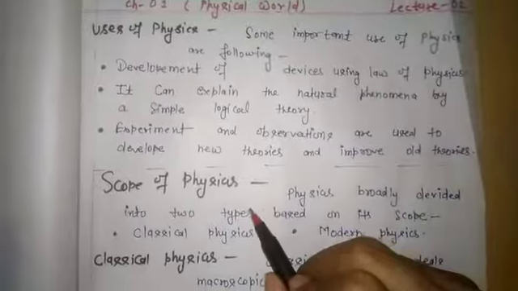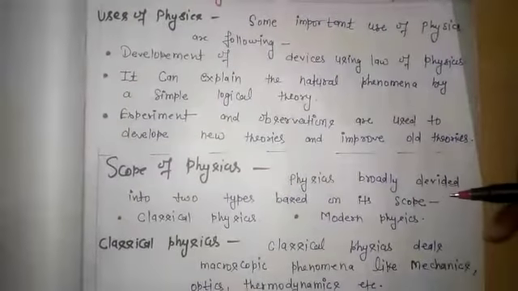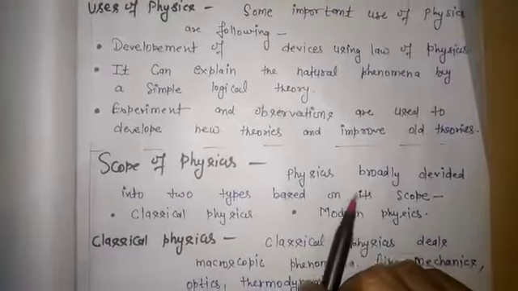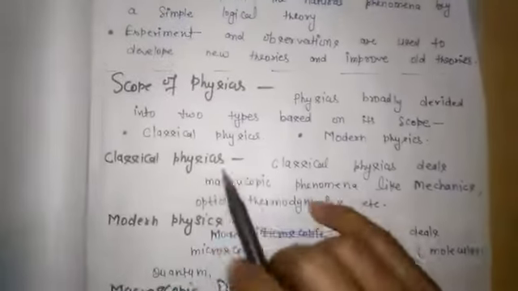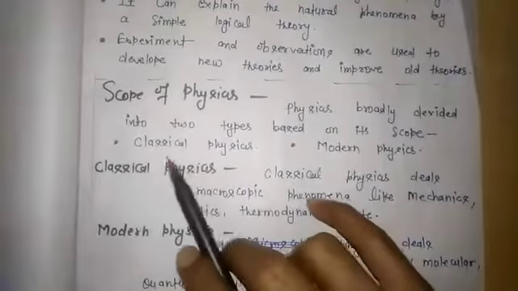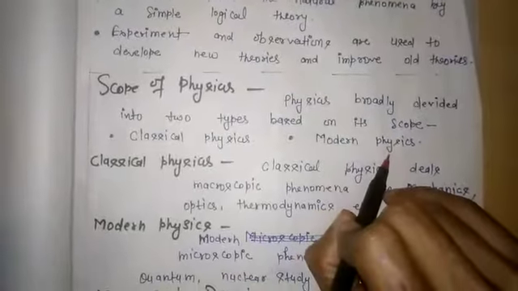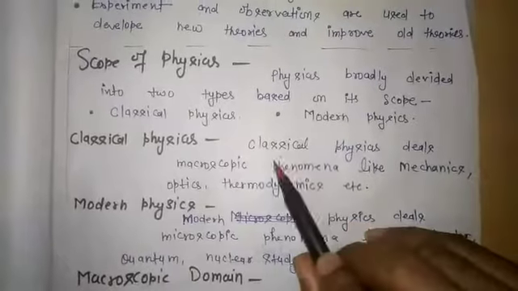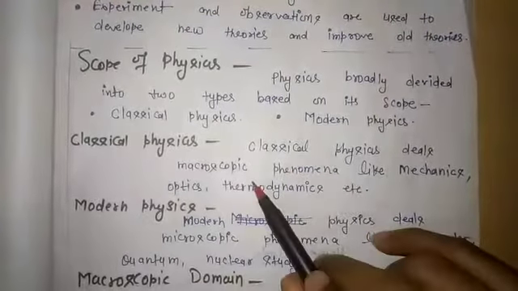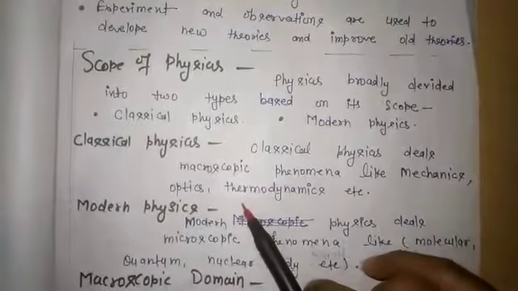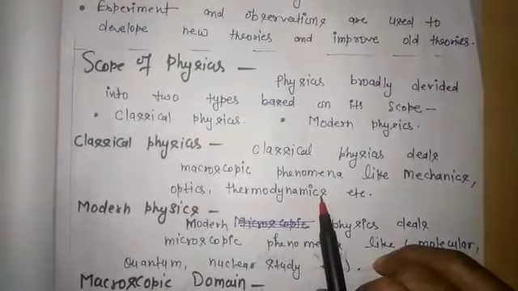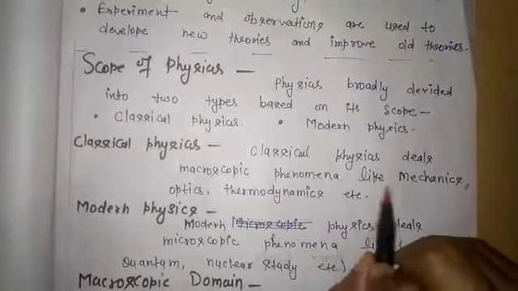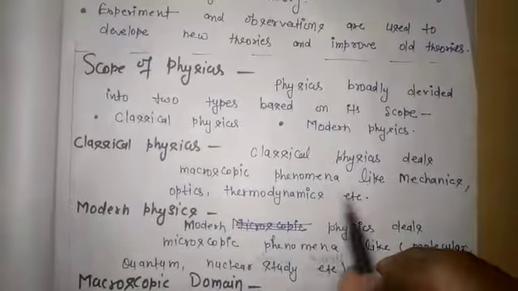Your next topic is scope of physics. Physics is broadly divided into two types based on its scope: classical physics and modern physics. Classical physics deals with macroscopic phenomena like mechanics, optics, and thermodynamics. That means in classical physics we study mechanics, optics, thermodynamics, etc.